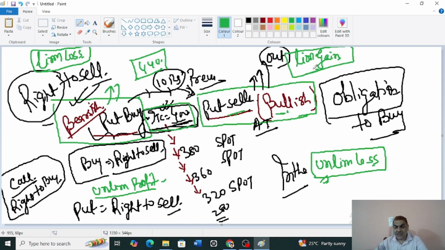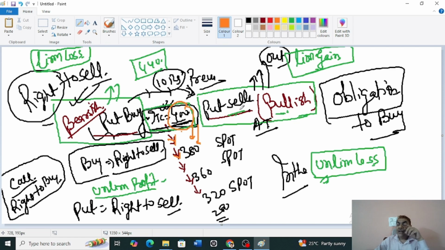So just to make it simple for you, understand that a put buyer having a right to sell is bearish. He says, I will sell at 400 rupees of ITC price even if market goes down. For that he has paid 10 rupees. Fine. And if market goes down, he actually sells at 400 rupees, so it's a profit for him. If market declines, it's a profit for him.